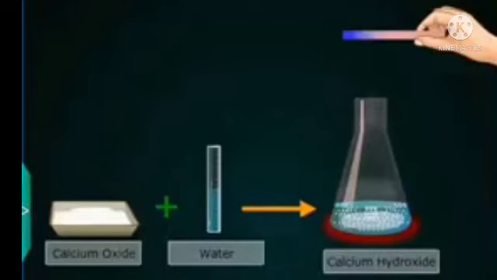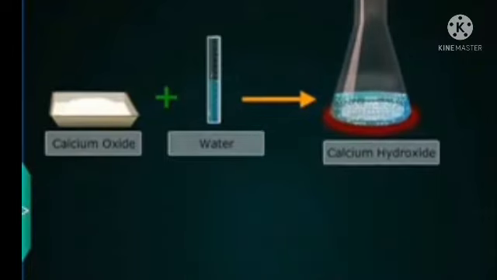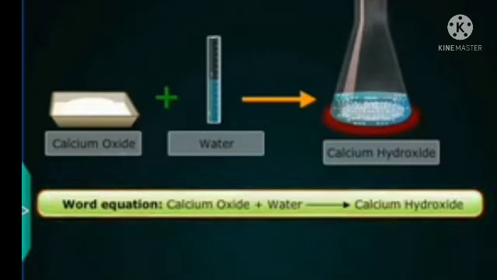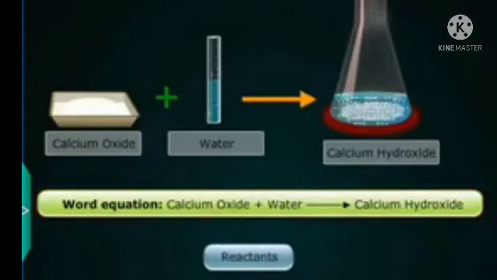Now we will discuss some important points about chemical equations. The description that addition of water to calcium oxide causes the formation of a colorless precipitate and release of heat in only words is quite long. A short description is: calcium oxide plus water gives rise to calcium hydroxide.